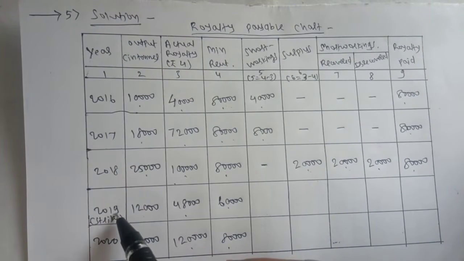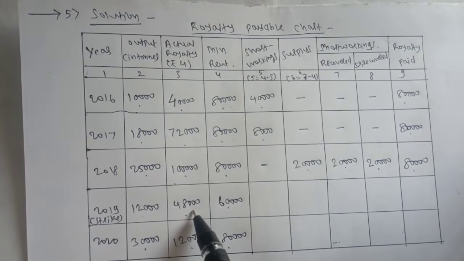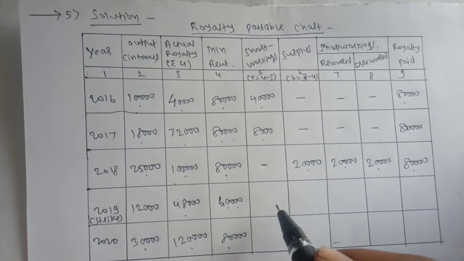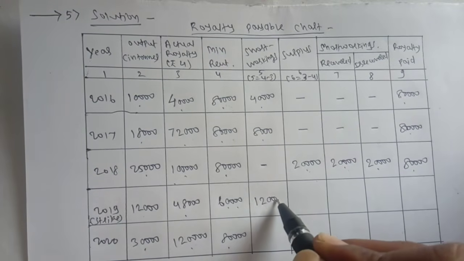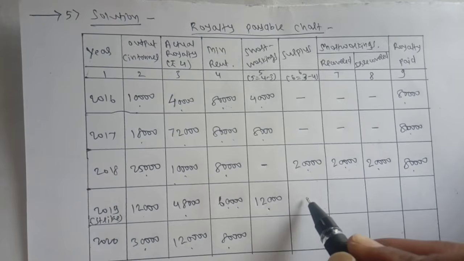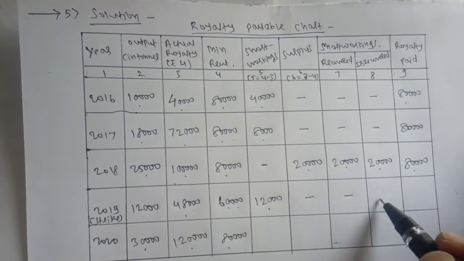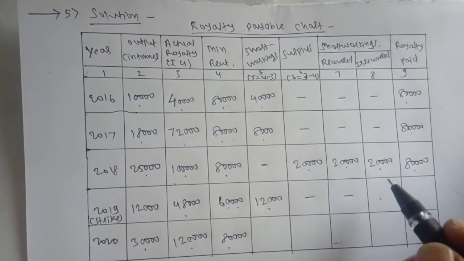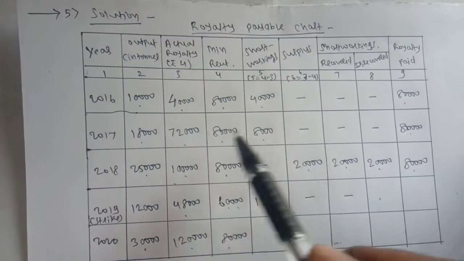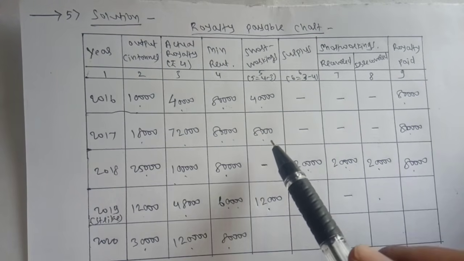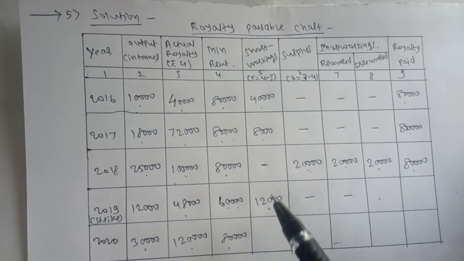Okay. 2019, actual royalty is 48,000, minimum rent is 60,000. So here actual royalty is less, so there is a short working of 12,000. No surplus, recovered is nil. See, in irrecovered, this column is important. See, in 2017 there is an 8,000 short workings, and we can recover this 8,000 in the next 2 years. So next 2 years means 2018 and 2019.